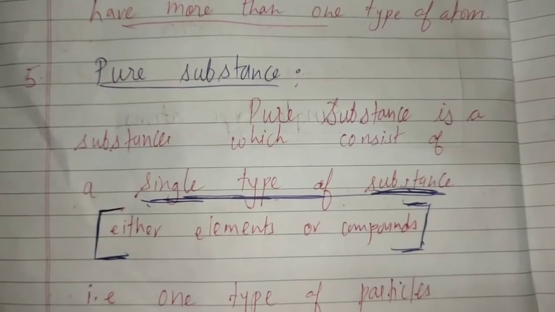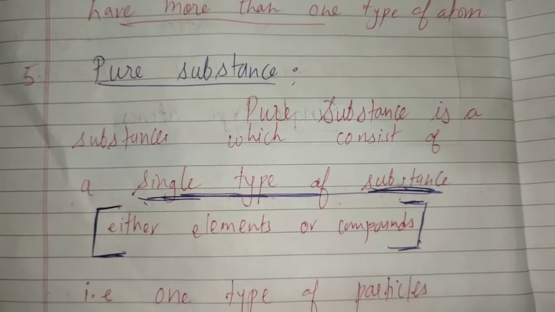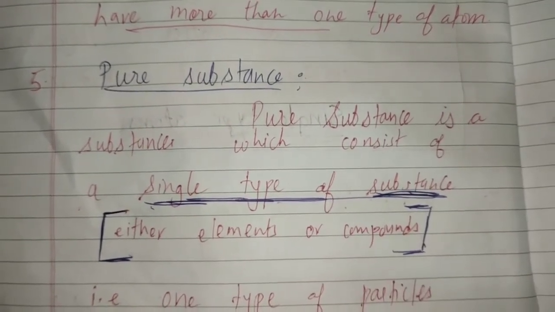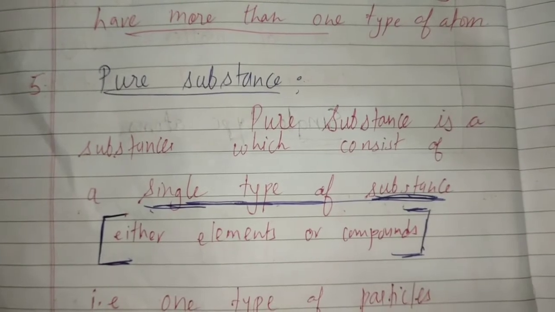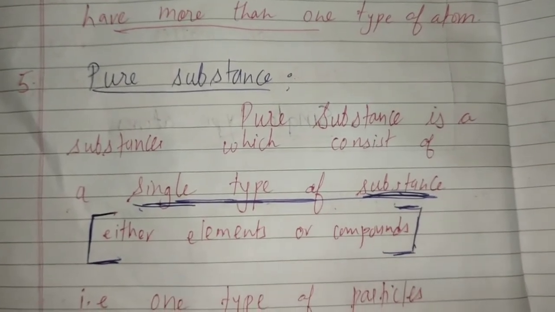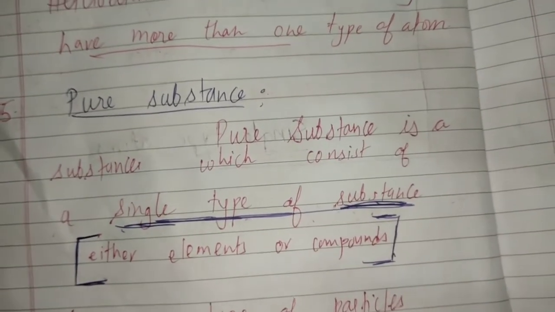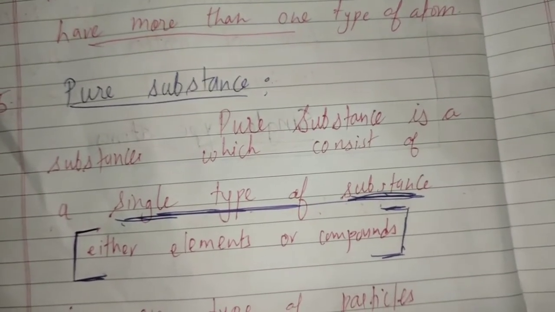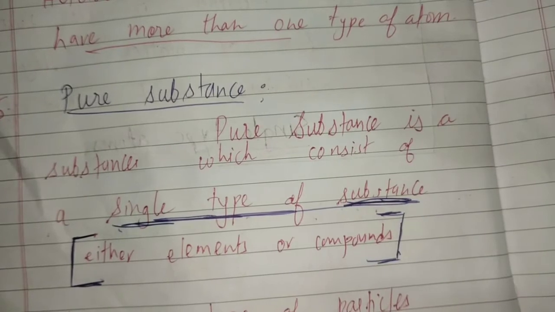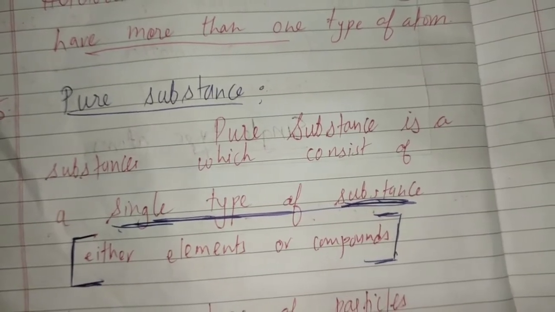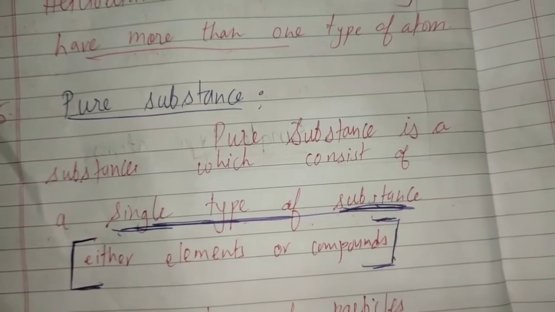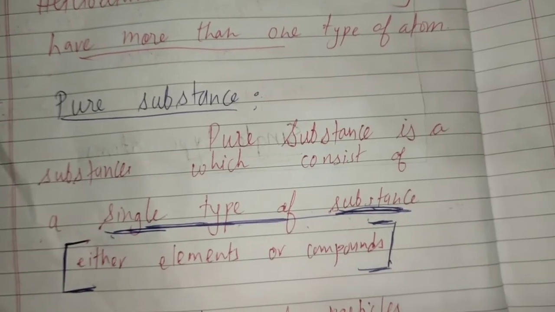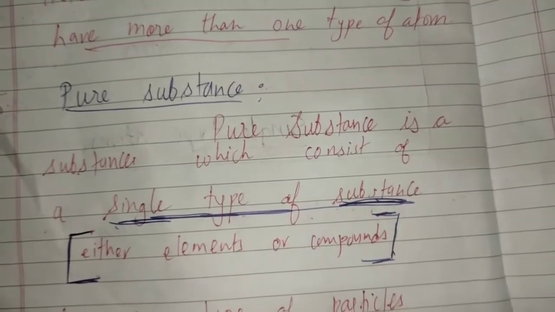A sodium block would have so many sodium atoms, but it is just sodium, so it is a pure form of sodium. And if you talk about common salt, NaCl, the crystal of NaCl would be composed of NaCl only. It is joined together to form common salt, so it is pure in that sense. It is not a mixture.